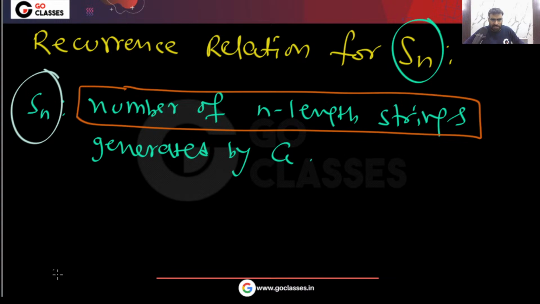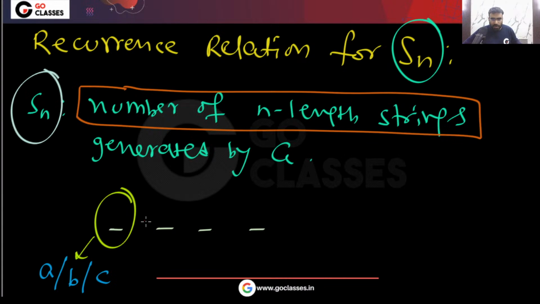If I want to generate a string, then what will I do? Remember, here I have three choices. After that, there are only two choices each, right? Yes or no? So you can easily see, here I can put any symbol: A or B or C. But after that, only two symbols I can put, either B or C.